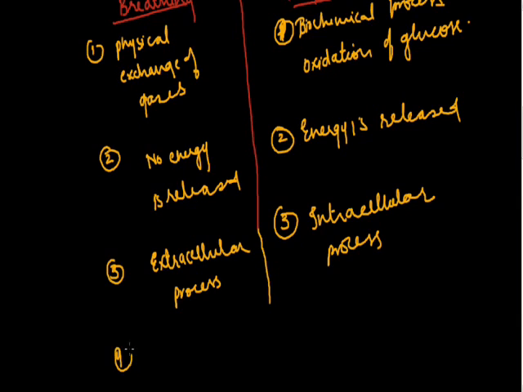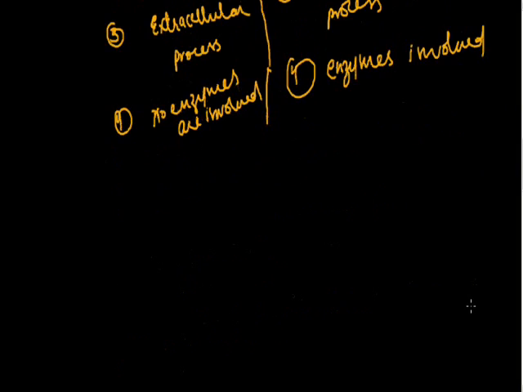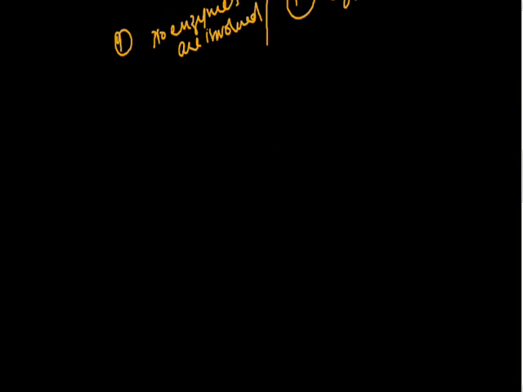The fourth point of difference is in the breathing process, no enzymes are involved. On the other hand, in the process of respiration, a series of enzymes are involved to bring about oxidation. Now this was about the major differences between respiration and breathing.